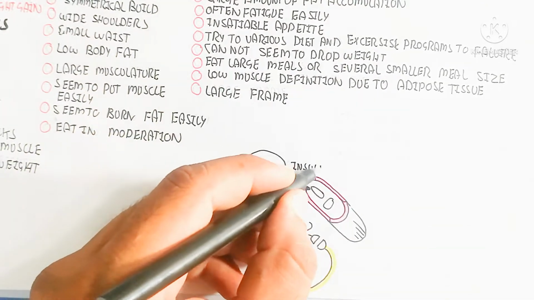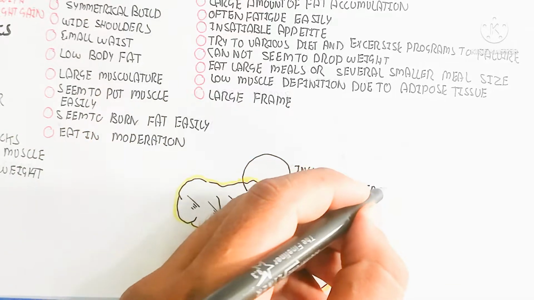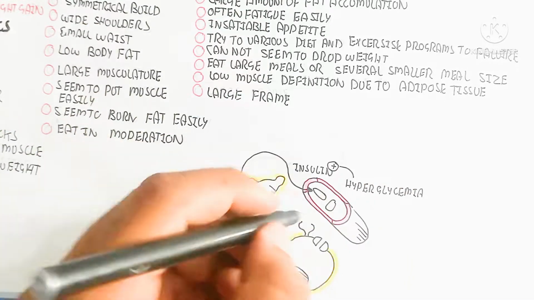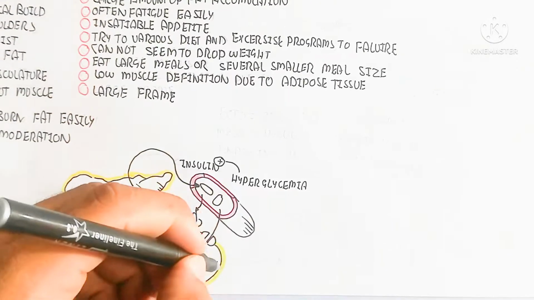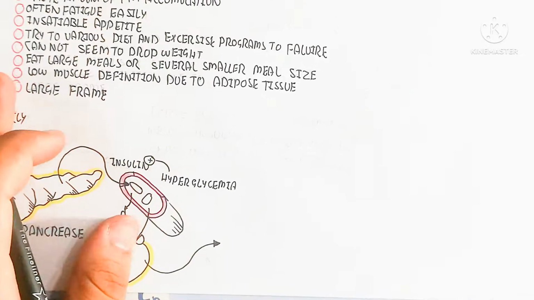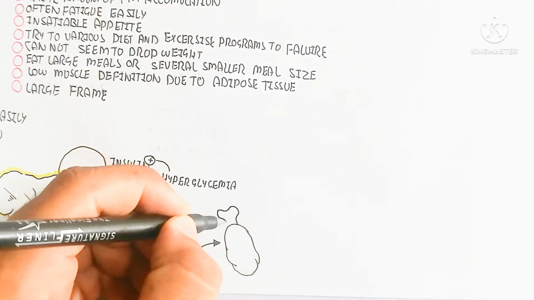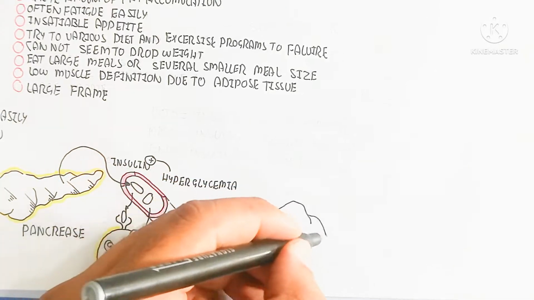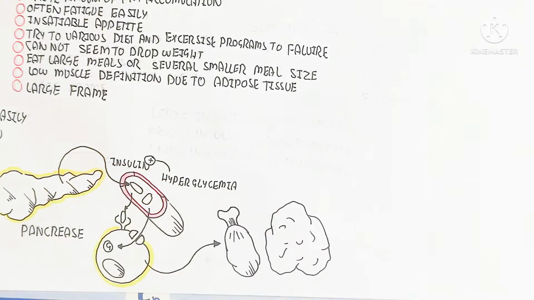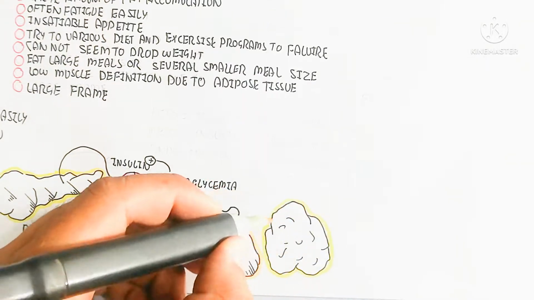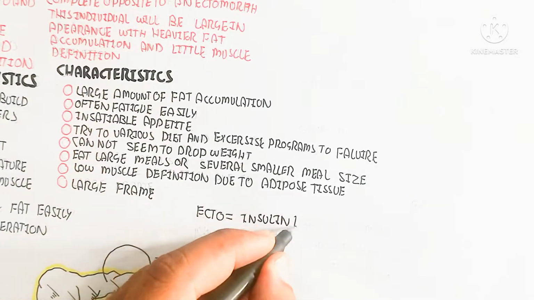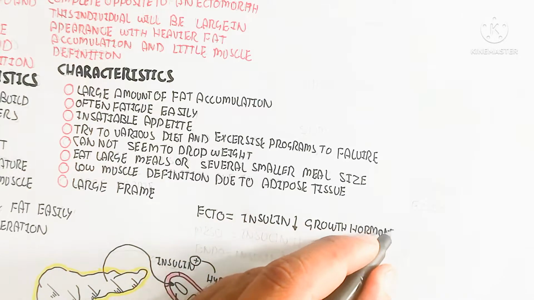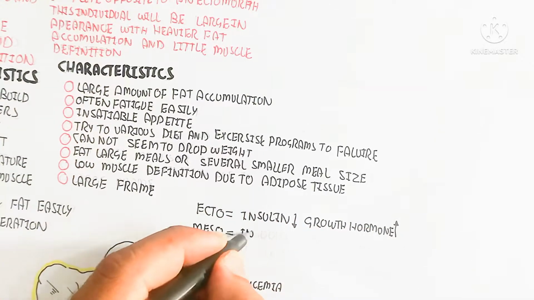So in this way the liver and muscle will bind and move the glucose inside the adipose tissue, and muscle and adipose will lead to hypoglycemia. Whenever the endomorph has symptoms of hypoglycemia, they will eat again, but the ectomorph will not. So in this way, the sugar is deposited into the muscle and adipose tissue. So this insulin will work, and ecto basically leads to low insulin, but growth hormone will